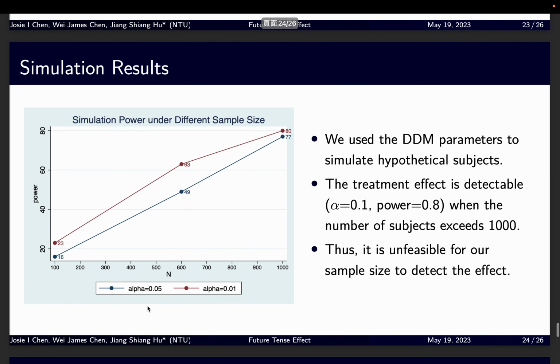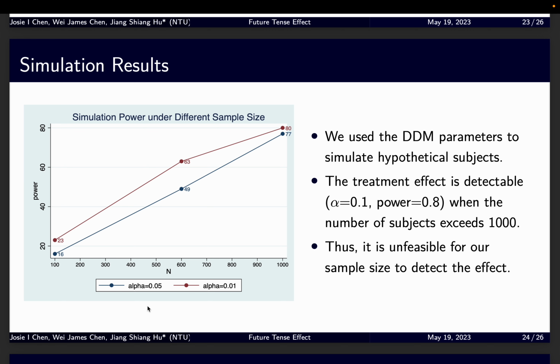So to figure this out, we run some simulations. We use the DDM parameters to simulate hypothetical subjects with n equal to 100, 600, and 1000. And as you can see in the graph, the treatment effect is detectable under alpha equals 0.1 when the number exceeds 1000. Thus, it is unfeasible for our sample size to detect the effect.